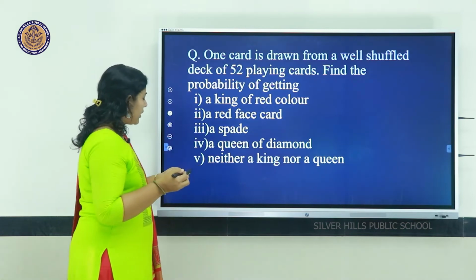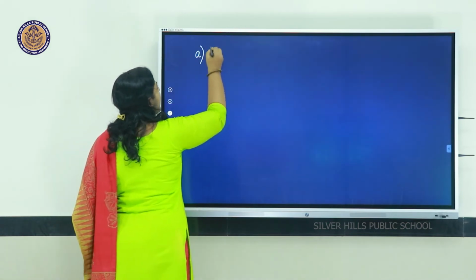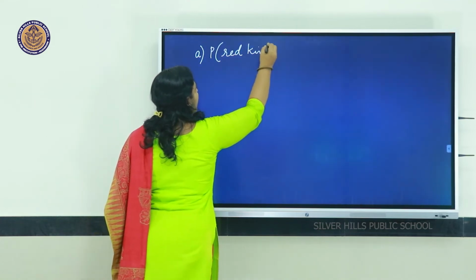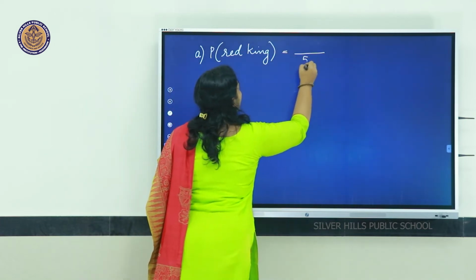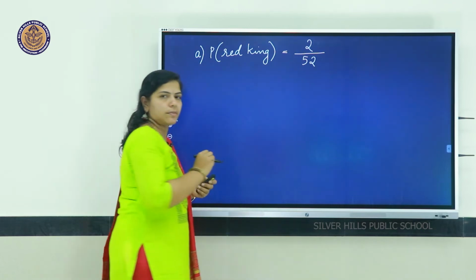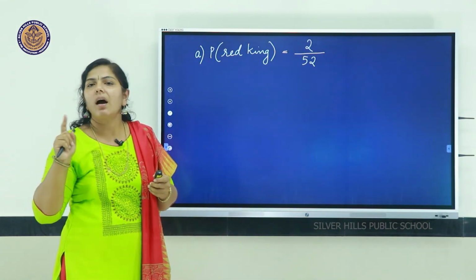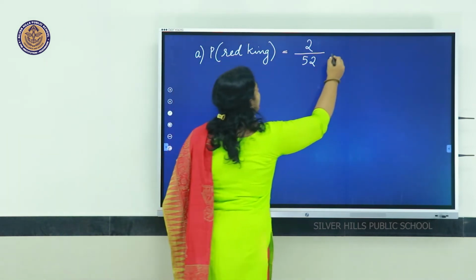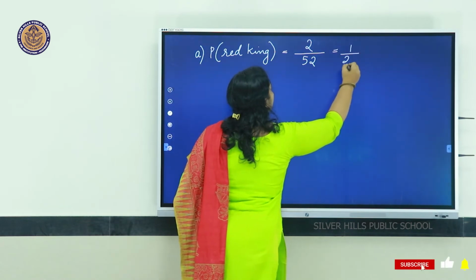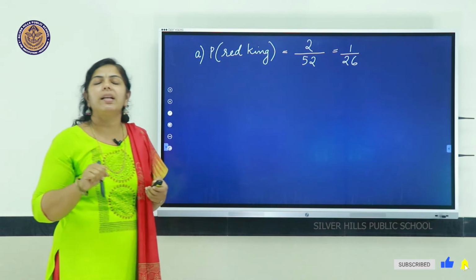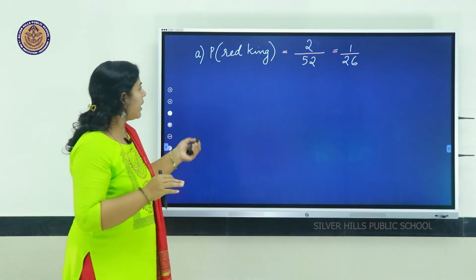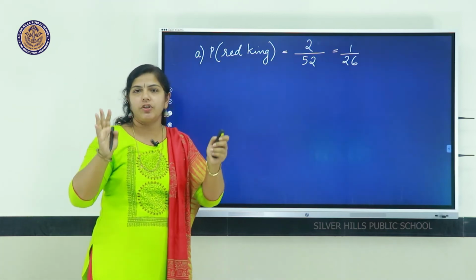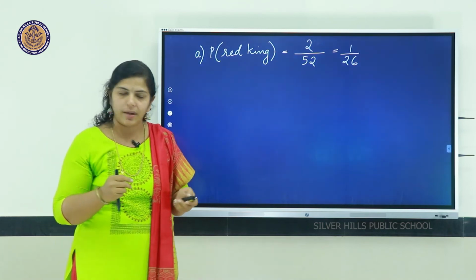That is, the probability of getting a king of red color, a red king, is out of 52 only 2 possibilities, that is 1 diamond, 1 heart. 2 out of 52, if we take the lowest form, it is 1 out of 26. So, the probability of getting a red king is 1 by 26. That picture of the cards should be there in your mind to calculate the probability.